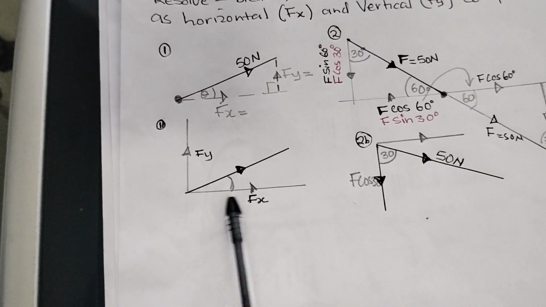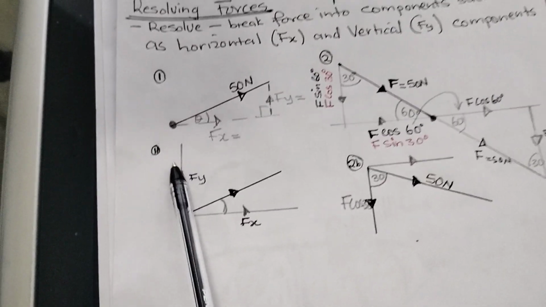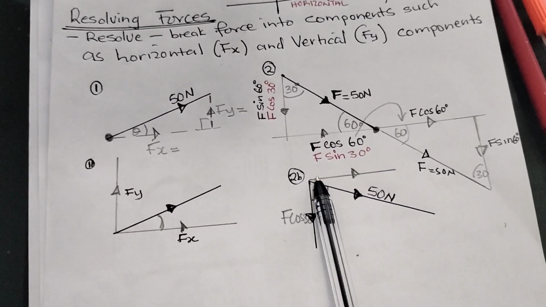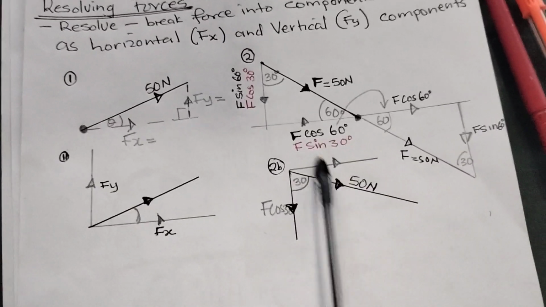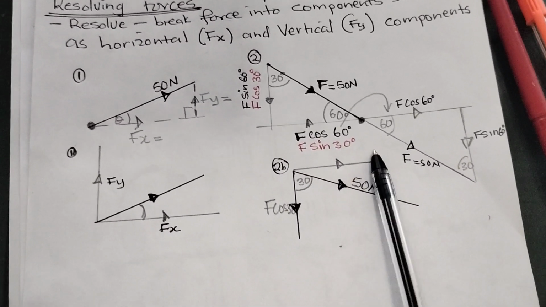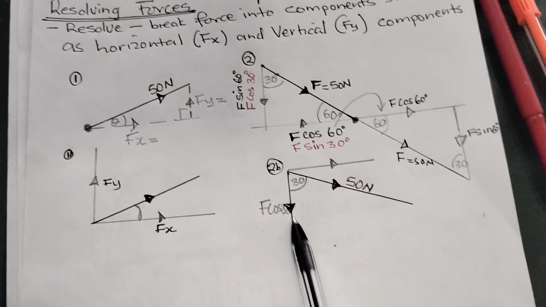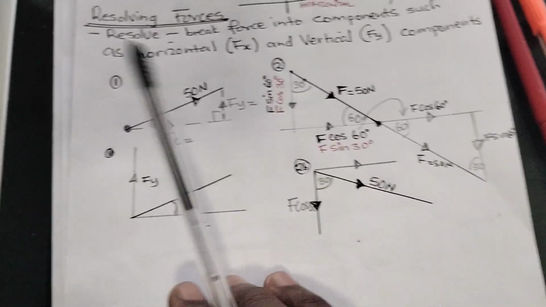You can just draw the components like this, Fx and Fy. Look at this one again. I can draw these components outside. This is the vertical component and this is the horizontal component. So this one remains F cos 30. So this is how we resolve a force.